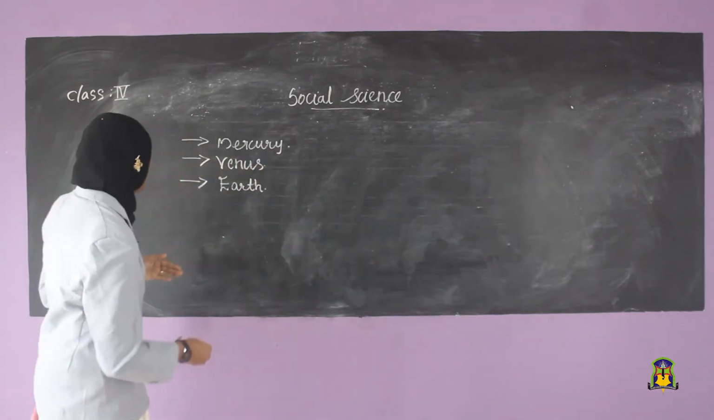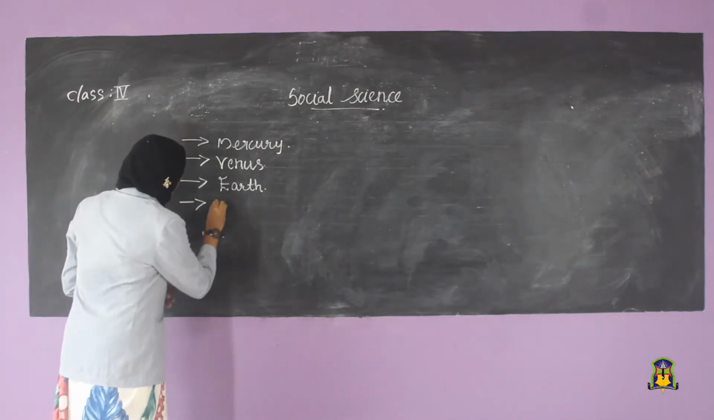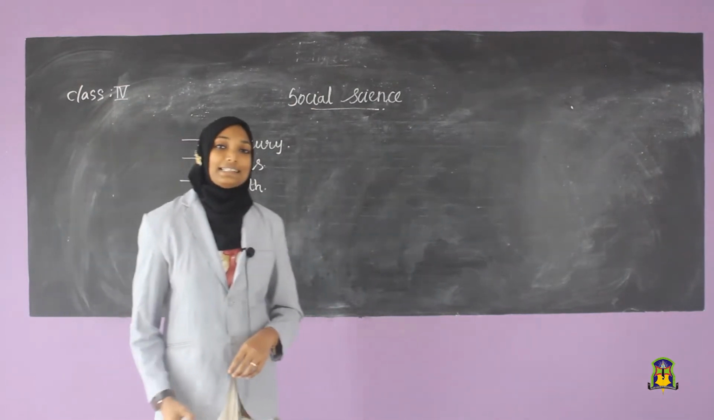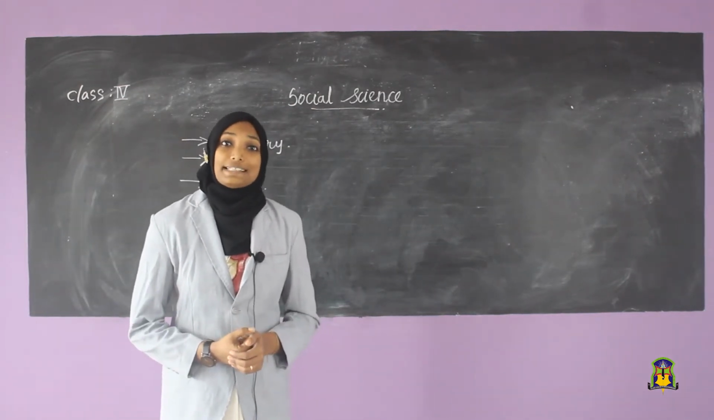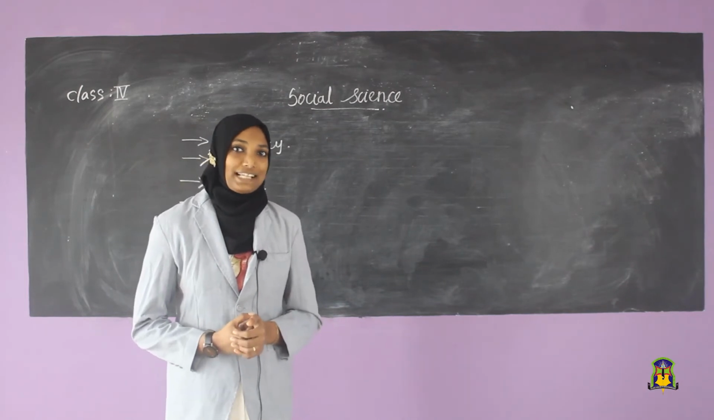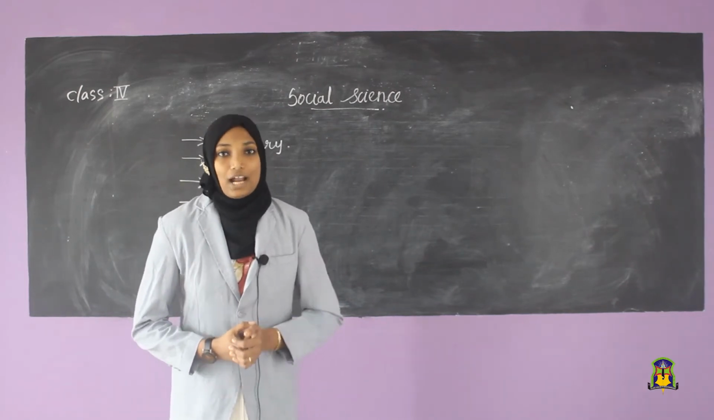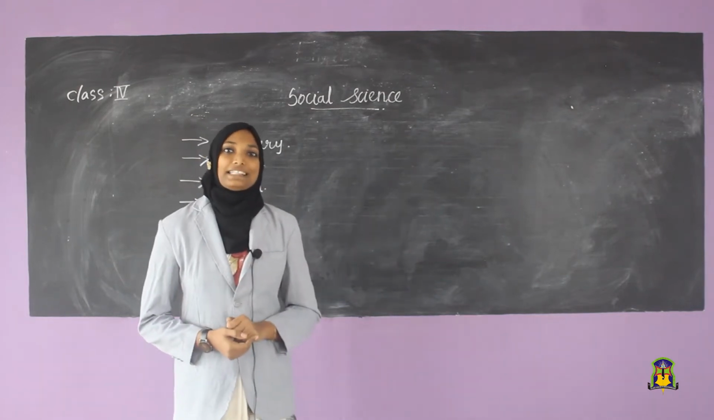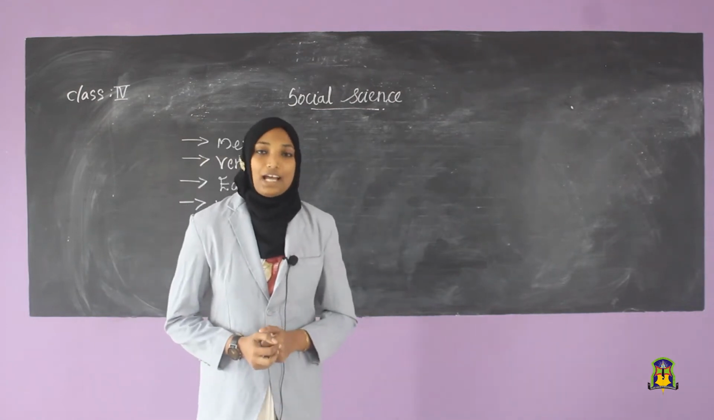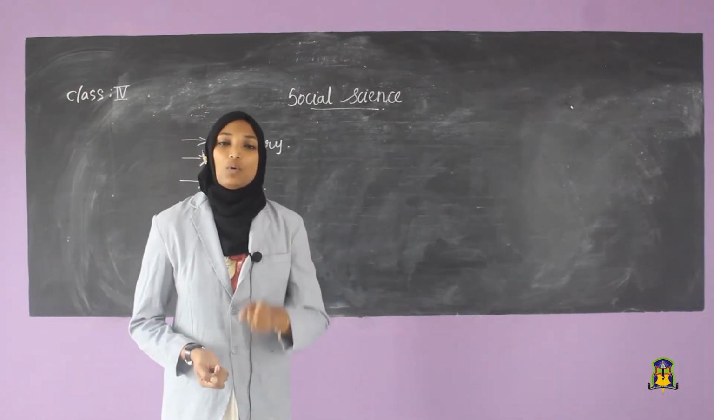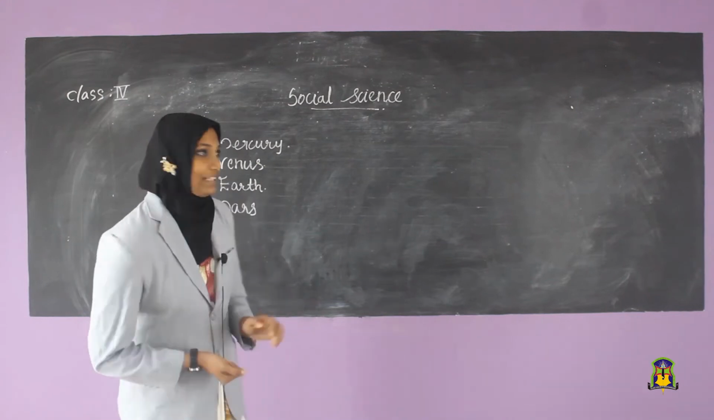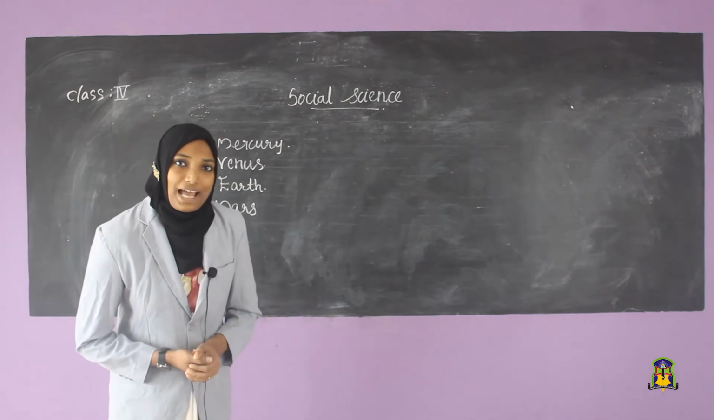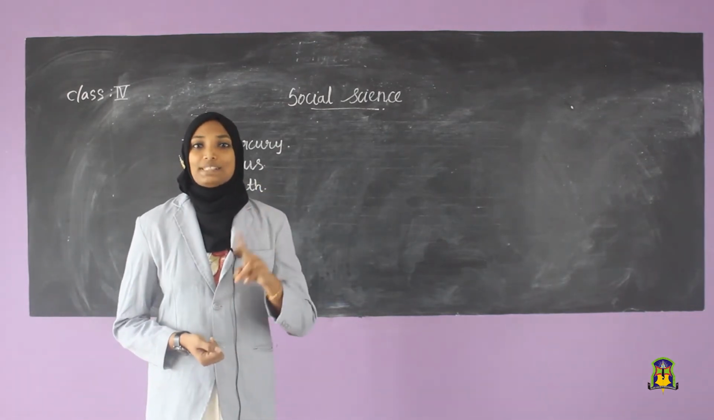The next is Mars. The fourth one is Mars. Mars is called the red planet. Mars is called the red planet and it has two satellites. I will say again, the fourth one is Mars. Mars is called the red planet and it has two satellites.